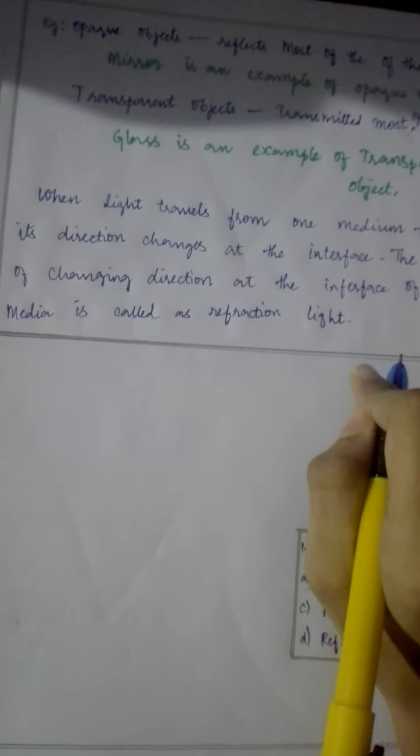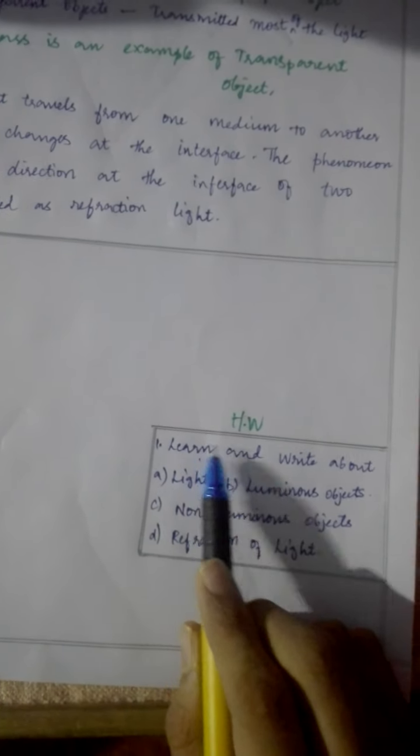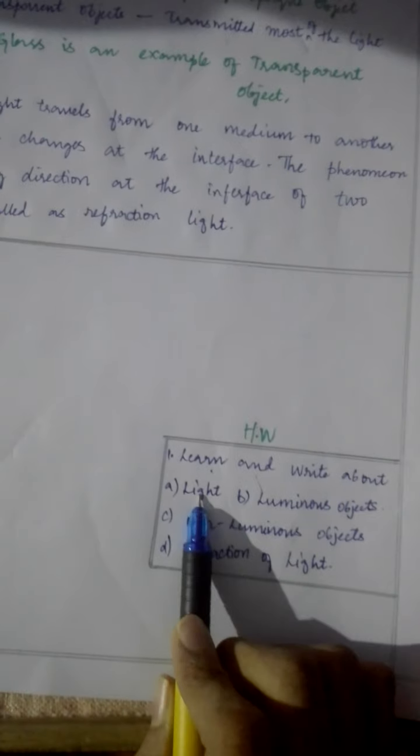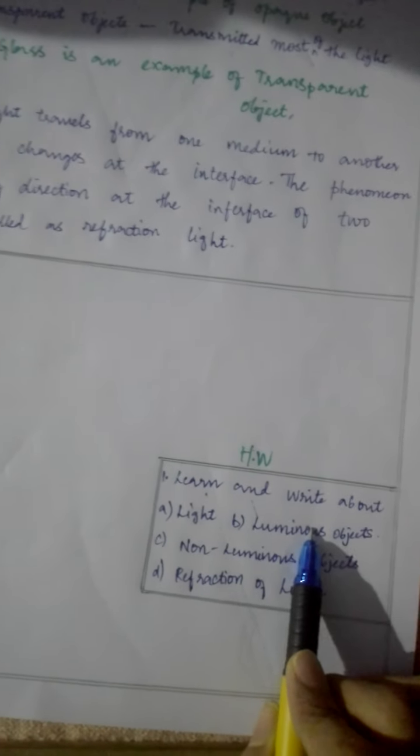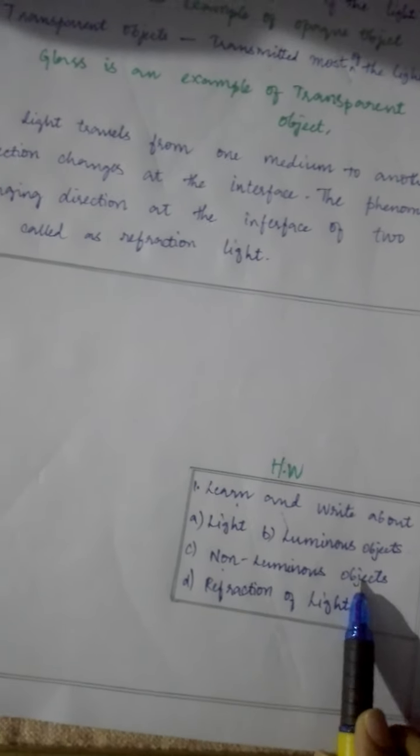Now we are going to see your homework. What is your homework? First learn and write about light, luminous objects, non-luminous objects, and refraction of light. That's all children. Make your notes, write everything.